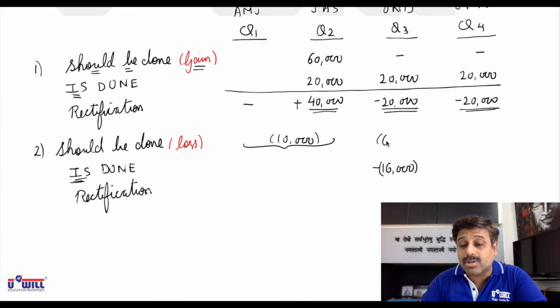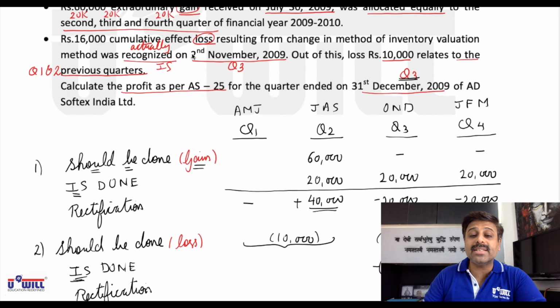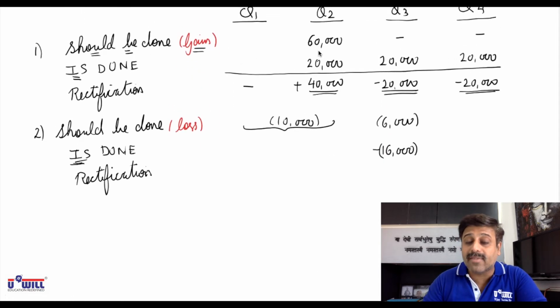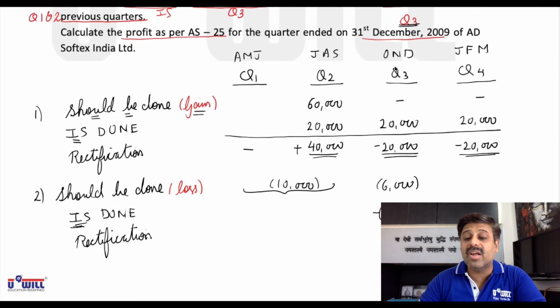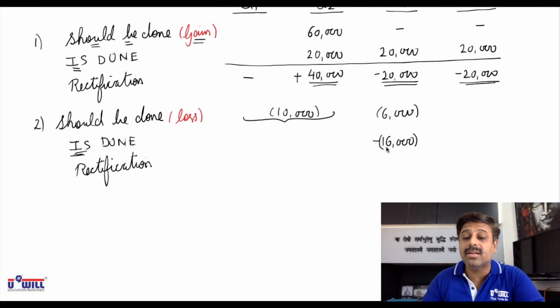And only 6,000 of loss should have been taken in quarter 3. But we have actually recorded the entire 16,000 in quarter 3.